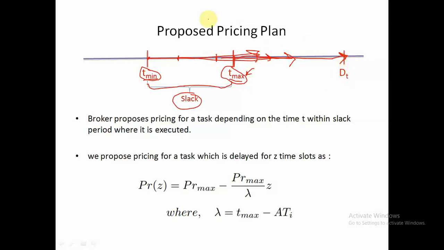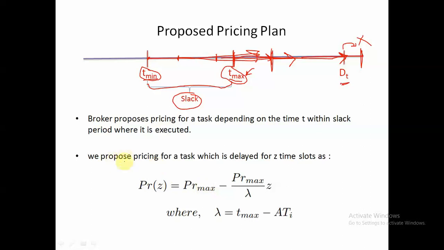That means if we schedule this task at tmax, then only it will finish its execution at dt. But if we schedule it at any time after tmax, then the task will finish its execution somewhere over here, which is after the deadline of the task, which is not desirable. Why? Because the task is actually missing its deadline.